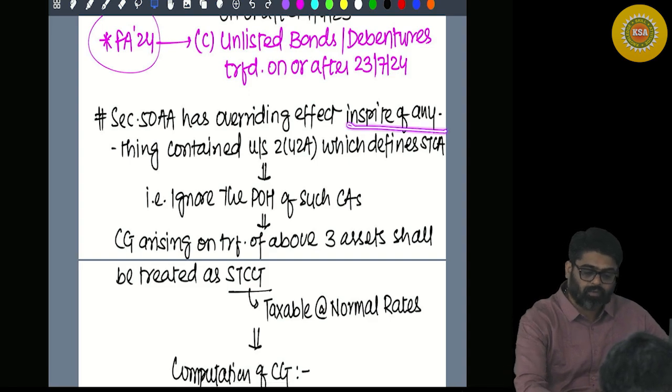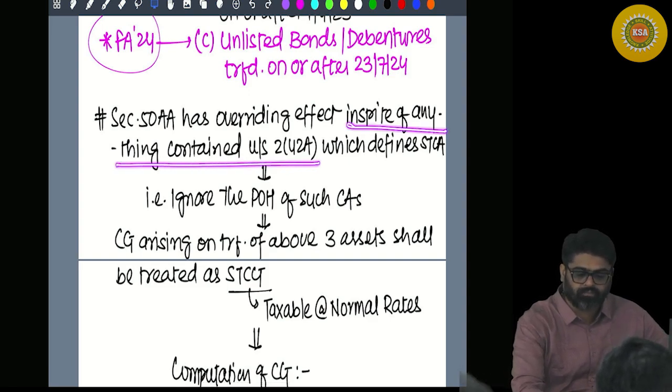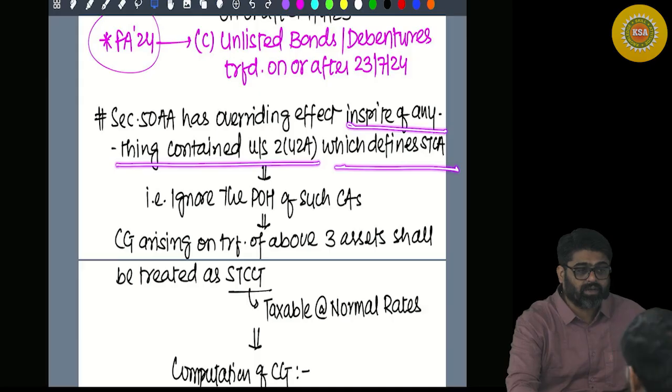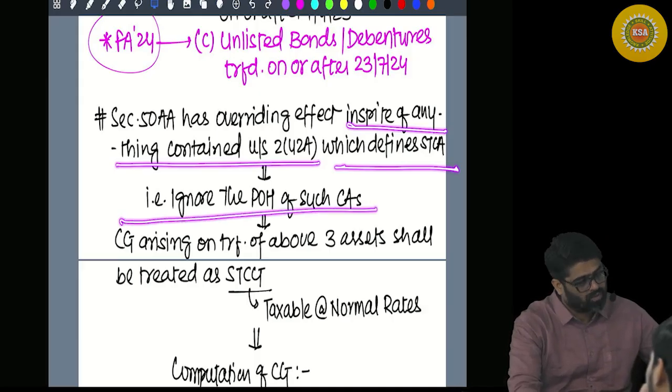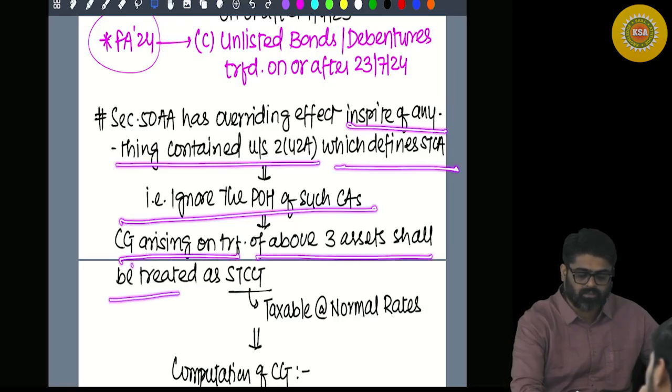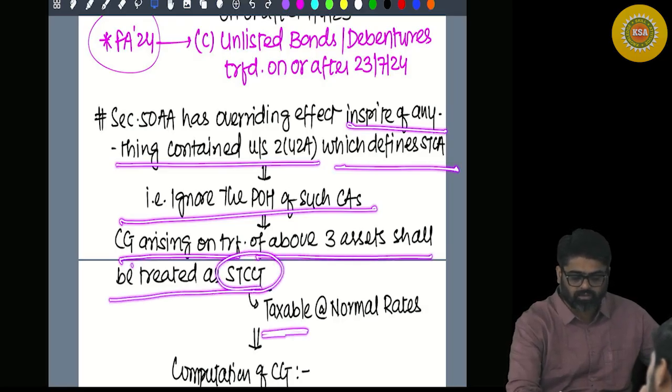In spite of anything contained under the section which defines long term, meaning ignore the period of holding, capital gain arising on transfer of the above three assets shall be treated as short term and will be taxable always at normal rates.